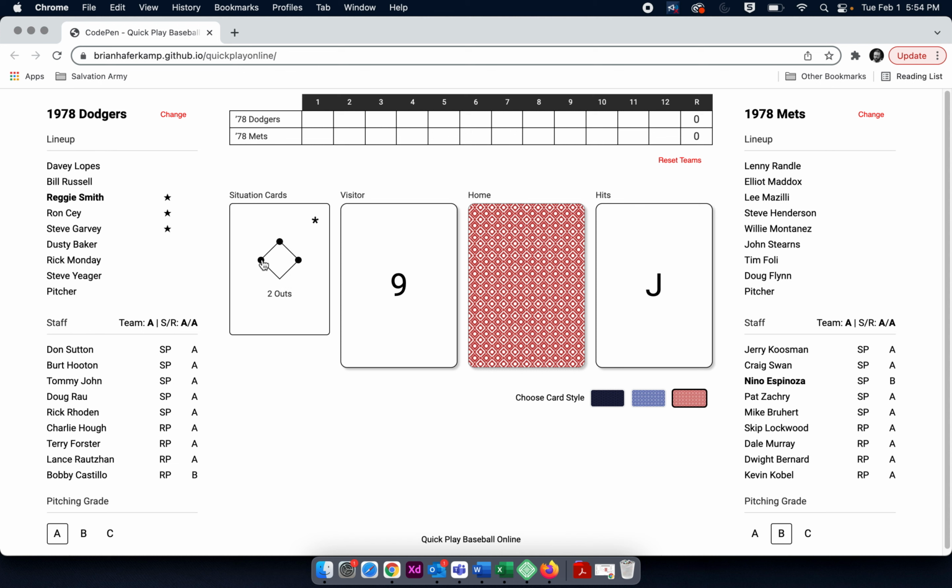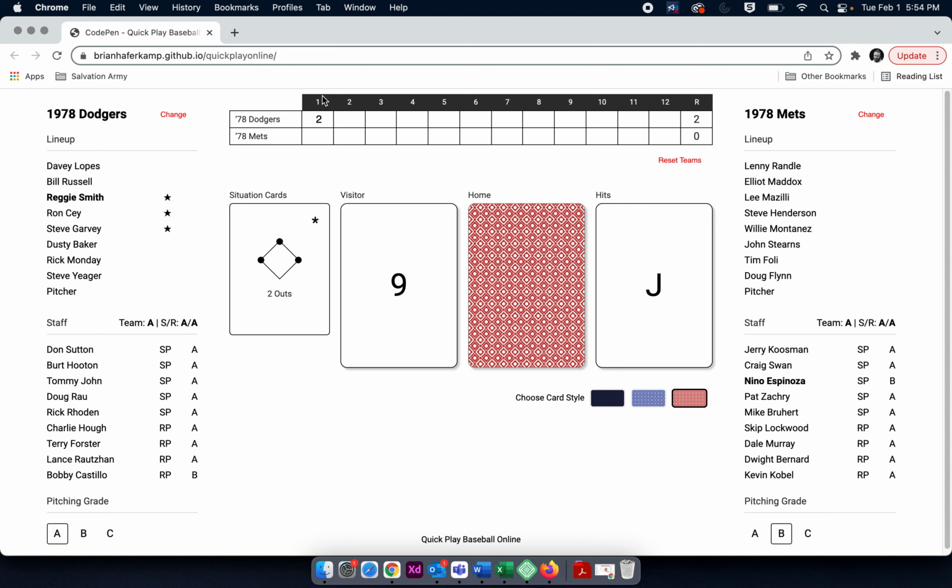And normally this run would only go 1 base on a single, but because there's 2 outs, he scores from second base, and essentially this one would go to third base. You'd have runners at first and third. So that's actually going to be a 2-run single because there's 2 outs. Normally that would only be a 1-run single.